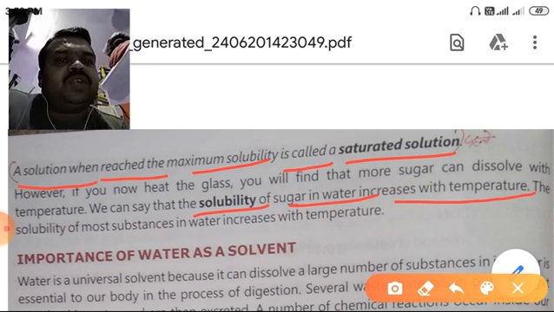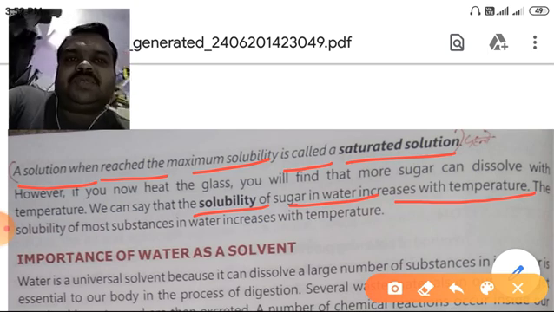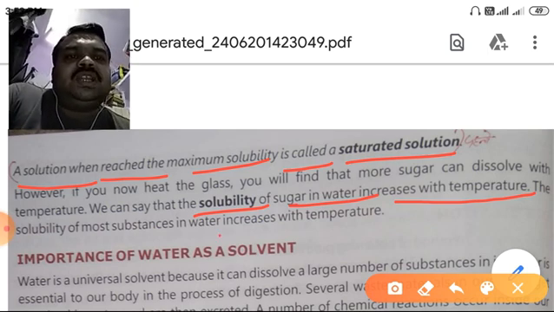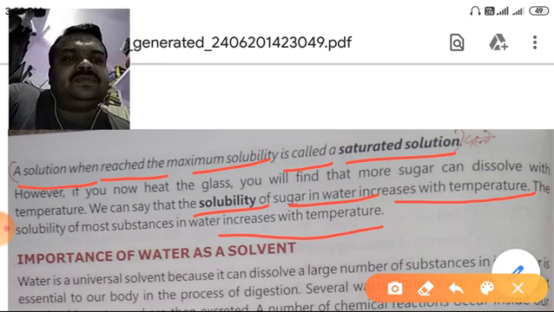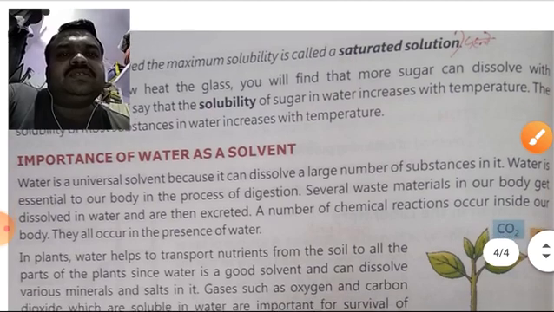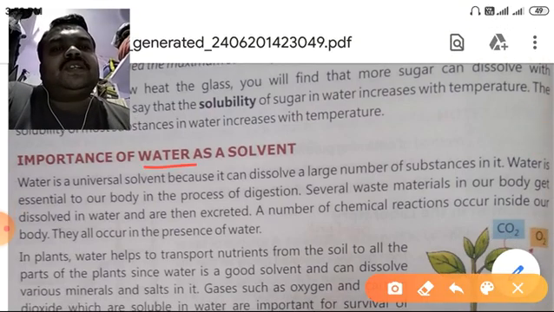What is the important point here? Solubility of sugar in water increase with temperature. The solubility of most substances in water increase with temperature. Importance of water as a solvent. Do you know water is known as universal solvent? Why?